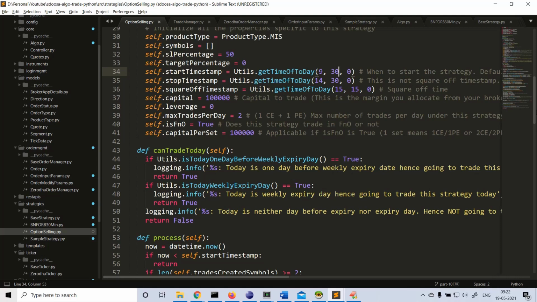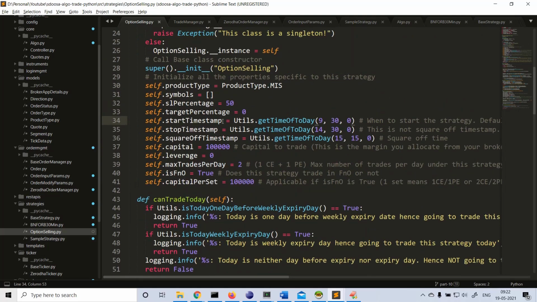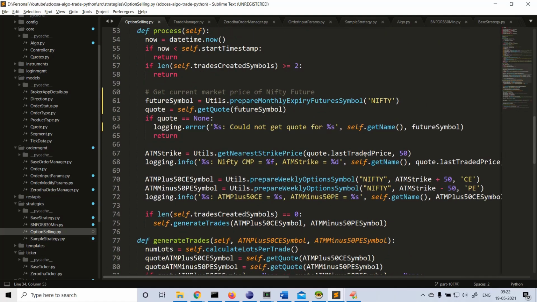We need to wait for 8 more minutes, because the base strategy keeps on calling this process function in a loop, and before the start timestamp we are not going to do anything, right? So we gave the strategy start timestamp as 9:30. So till 9:30, nothing is going to happen. So after 9:30, what will happen? The process function execution will come here.